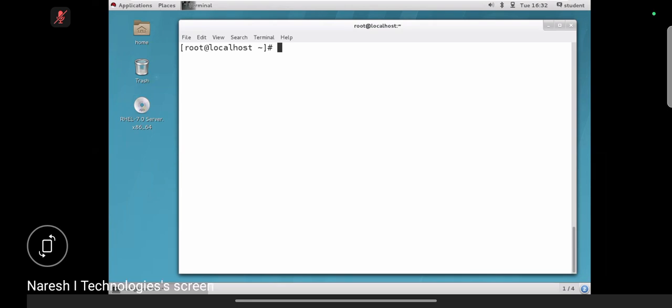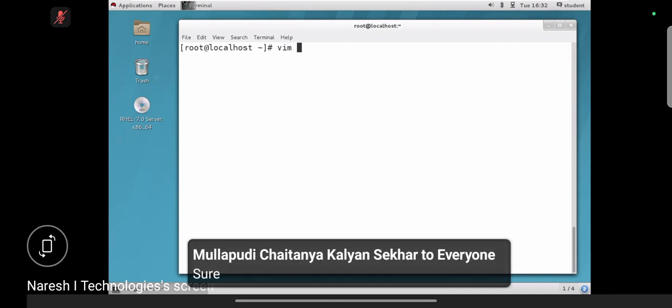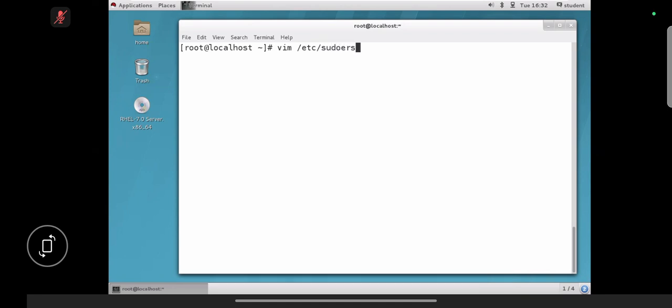Okay, guys. So now I'm going to use vim /etc/sudoers. Sudoers is a file, right? Don't make a note, I'm making mistakes intentionally, a few mistakes intentionally, because you need to understand. That's why I'm making mistakes. Got it, guys?